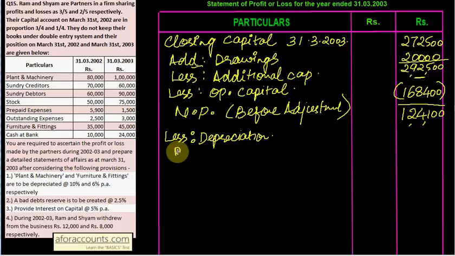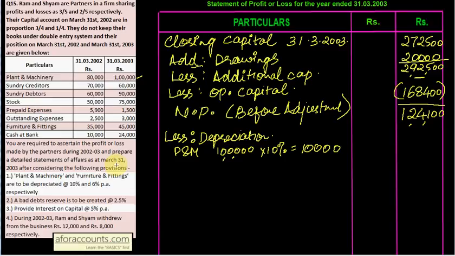So plant and machinery, see, 1 lakh. Earlier it was 80,000, now it is 1 lakh. We have to assume that the additions made to the plant and machinery is at the beginning of the year. So we are charging depreciation on the whole amount for the whole year. So 1 lakh into 10%, that comes to 10,000 is your depreciation.